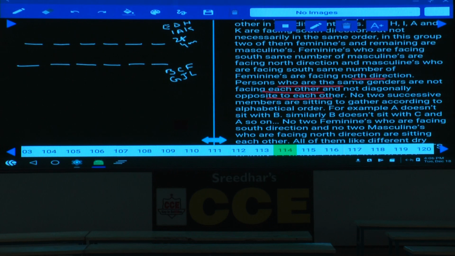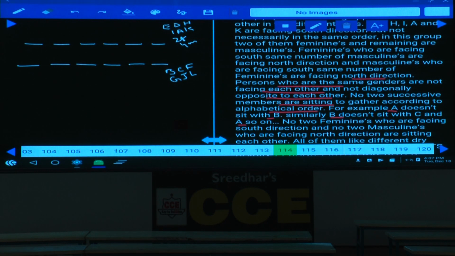And no 2 successive members are sitting together according to alphabetical order. This is again very, very important. That means A and B cannot be adjacent to each other. C cannot be adjacent to E and D, isn't it? Because D and E are adjacent to this C and B and D. For example, A does not sit with B, and B does not sit with A and C.